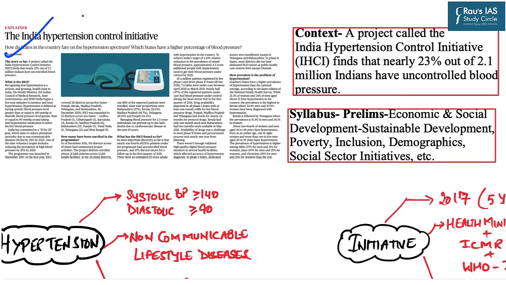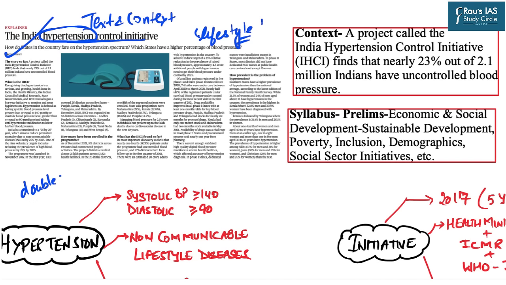Now this topic has appeared in the Text and the Context page in today's The Hindu Delhi edition. This topic is in relation to India's Hypertension Control Initiative. Now, as we all know, hypertension is related to blood pressure, and in recent times it has been witnessed that in India non-communicable diseases, which are mostly associated with lifestyle changes, are rising. A few years back there was also a report by the WHO focusing on India facing a double burden of disease.